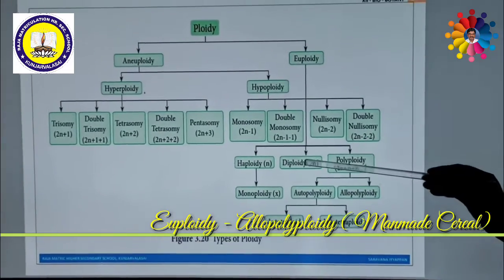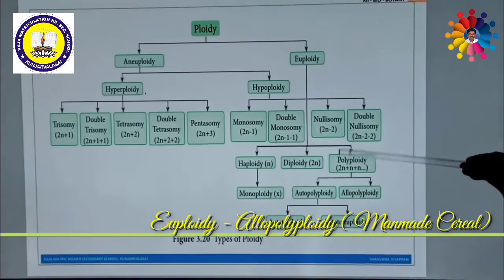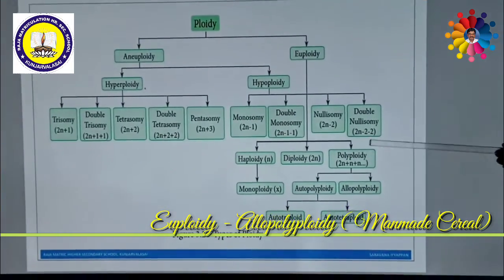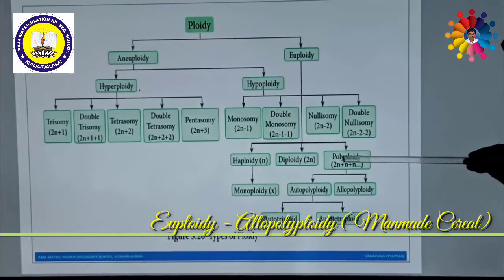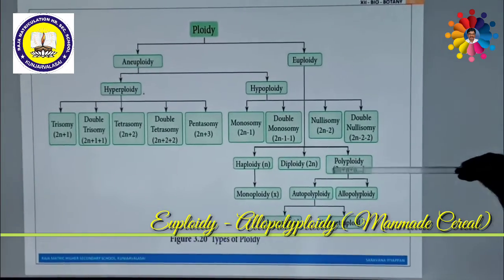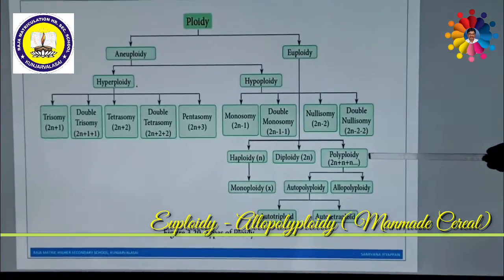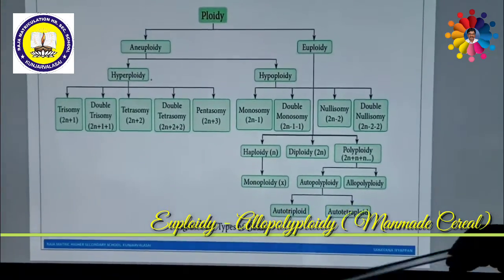Suppose along with the diploid, one more set of chromosomes is added, it is triploidy. If two sets of chromosomes are added to the diploid, it is tetraploidy. If three sets of chromosomes are added along with the diploid, it is called pentaploidy, and so on. So these combined together are called polyploidy.